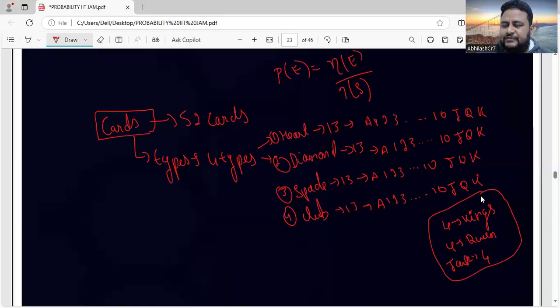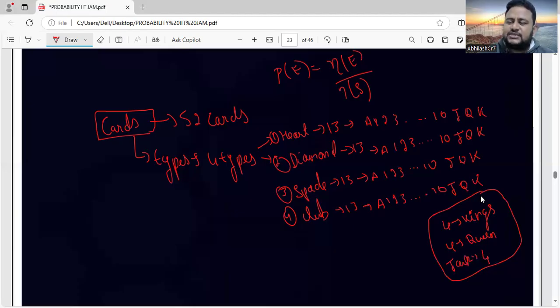Queens, there are 4, 1 each from heart, diamond, spade, and club. Jacks, 1 each from heart, diamond, spade, and club. When I ask how many A's there are, there are 4 A's, 1 each from heart, diamond, spade, and club. So this is one type of classification.